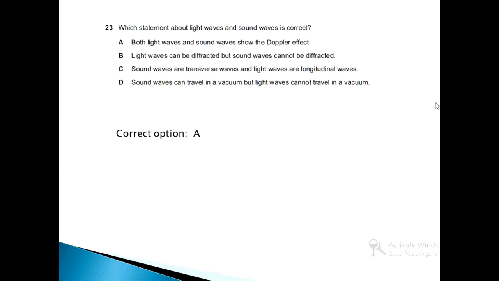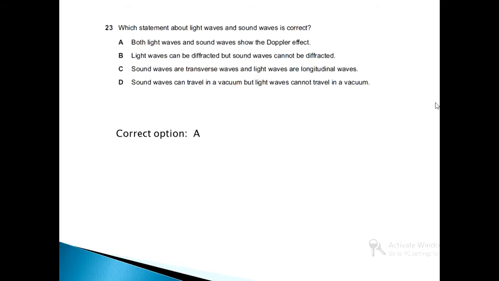Option A, both light waves and sound waves show the Doppler effect. Yes, light waves as well as sound waves undergo the Doppler effect. This seems to be a feasible and correct option, but let us analyze the next options as well. Option B, light waves can be diffracted but sound waves cannot be diffracted. No, this is incorrect, because all waves can be diffracted. Diffraction is a wave phenomenon, so all waves exhibit diffraction. So option B cannot be correct.